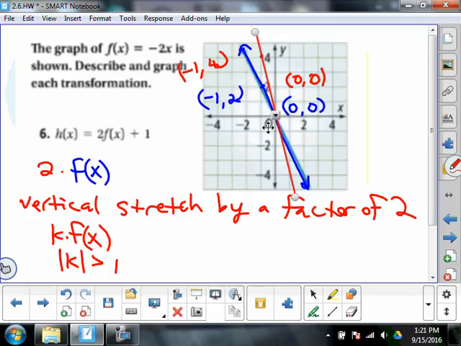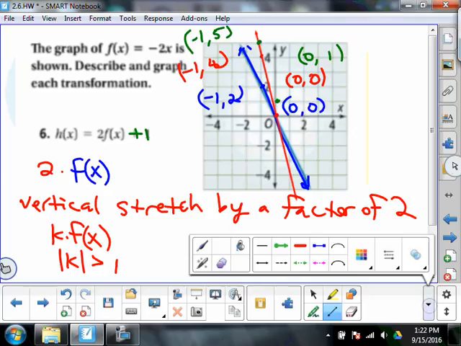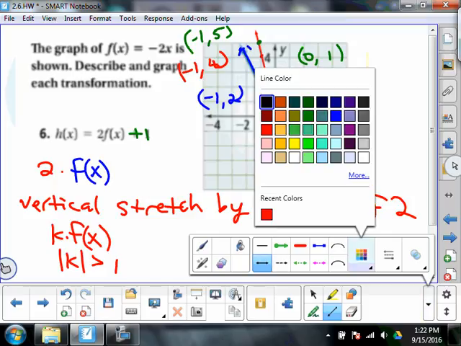But wait, there's more. What about that plus 1 on the end? That plus 1 on the end says we're going to take all those y values and we're going to be adding 1 to it. So we have 0, 0 plus 1, which is the point 0, 1. So we're going to have that point there, 0, 1. And then we had that other point, negative 1, comma 4 plus 1, which is negative 1, 5. So the deal here, get my green line going.